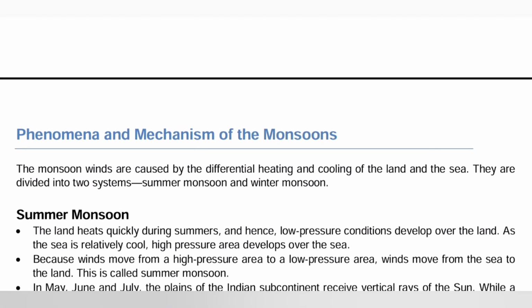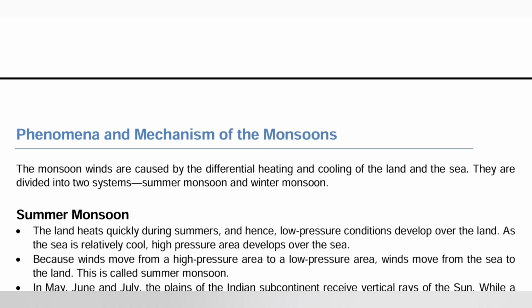Now there is one effect known as the El Nino effect. It is caused by the disturbance in the Pacific Ocean, which affects India's climate. That phenomenon is known as the El Nino effect. Now, the phenomena and mechanism of the monsoon.